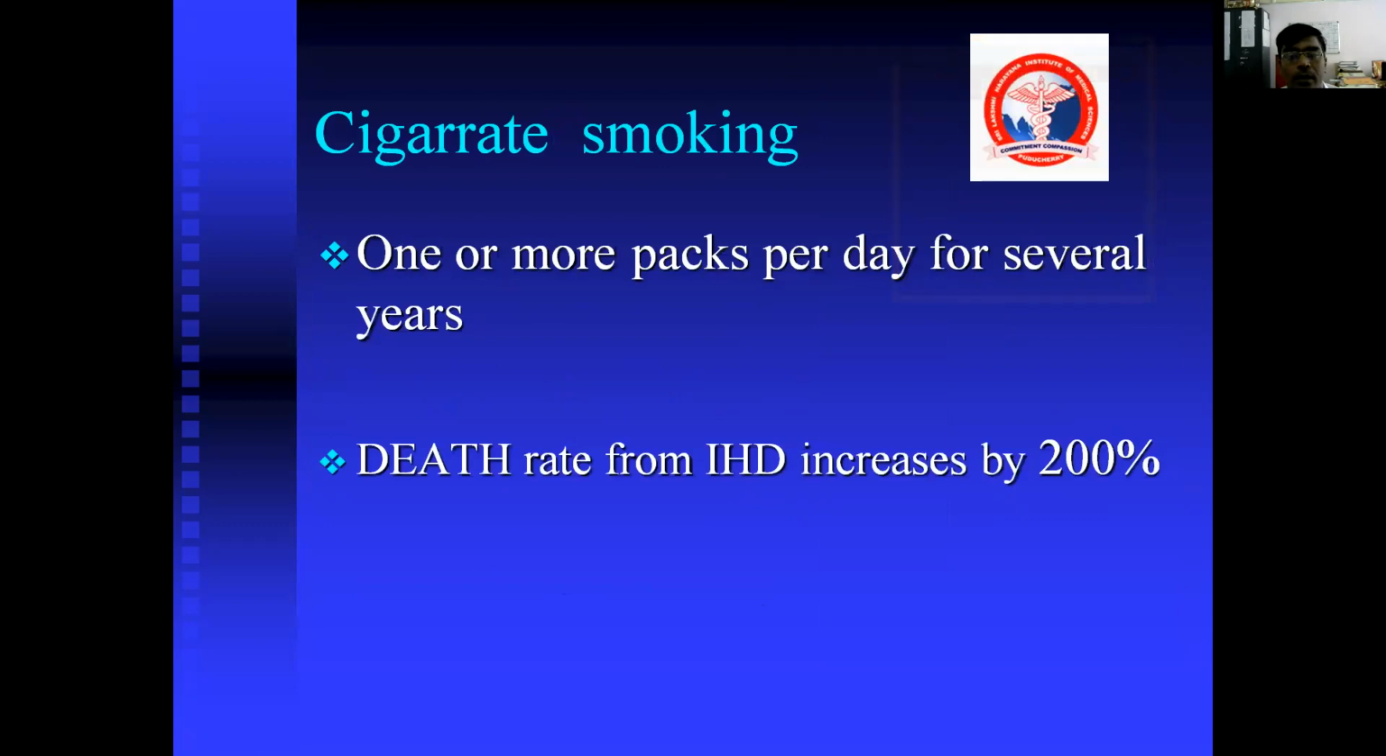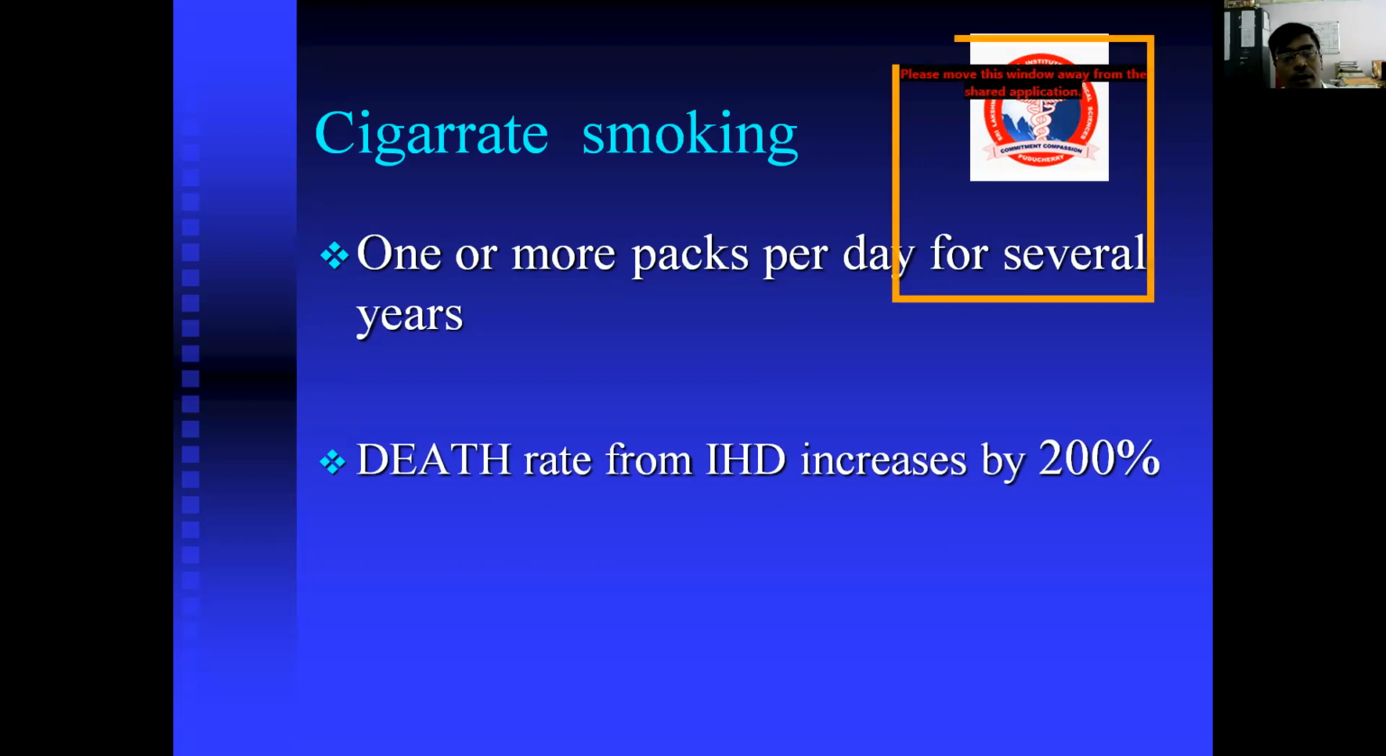The most important and modifiable risk factor is cigarette smoking. With one or more packs per day for several years, the patient will form atherosclerosis and subsequently go on to an infarction. The death rate from ischemic heart disease increases by 200%. You should note this carefully: cigarette smoking increases the death rate by 200%.